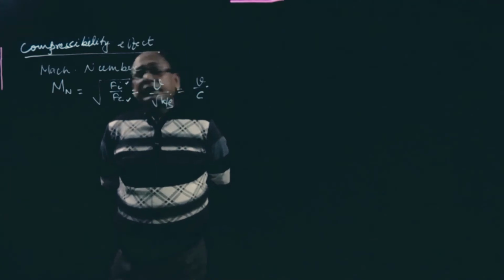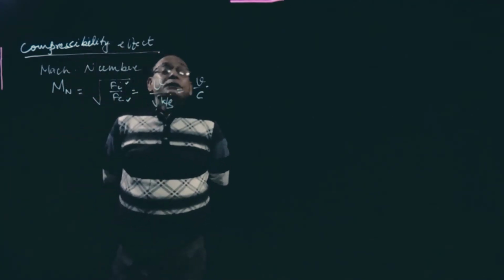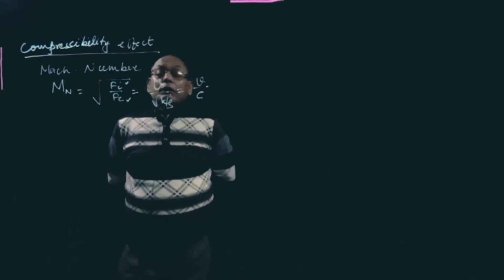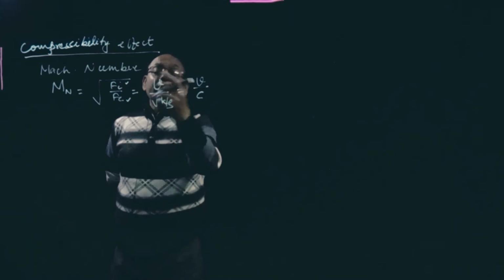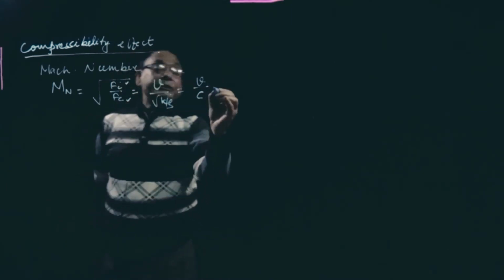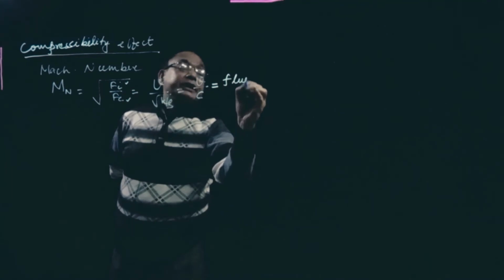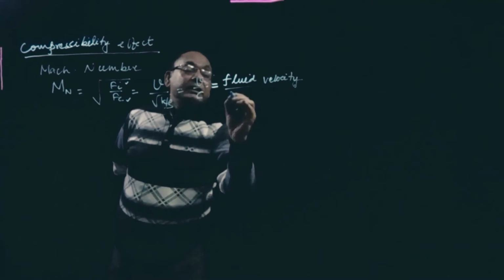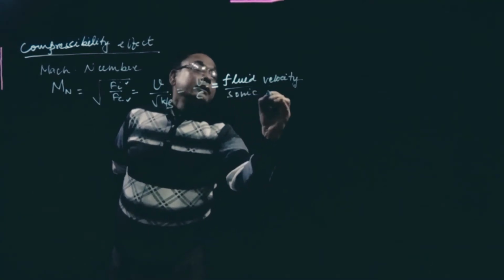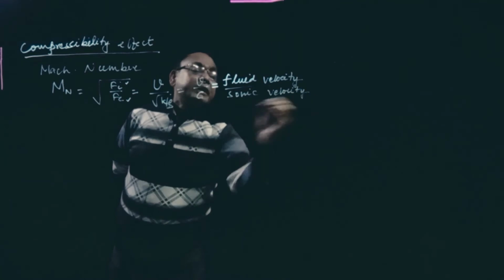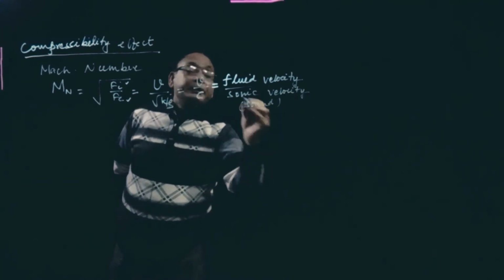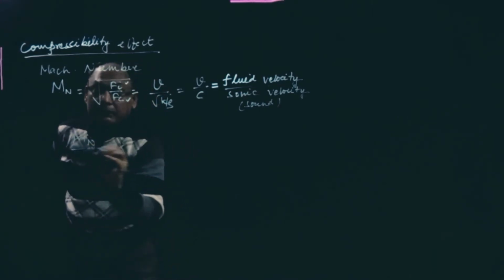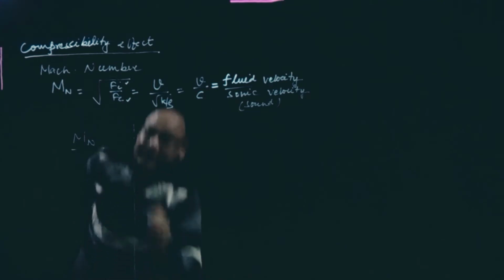Compressibility force is also related with the bulk modulus only. So that comes K by rho. Okay, so this rho L square V square, like this. So it is V by C. This is nothing but fluid velocity by sonic velocity, or sonic velocity is nothing but what is called sound velocity. Okay, V by C. Now there is a classification: Mach number value and how the fluids are classified here.